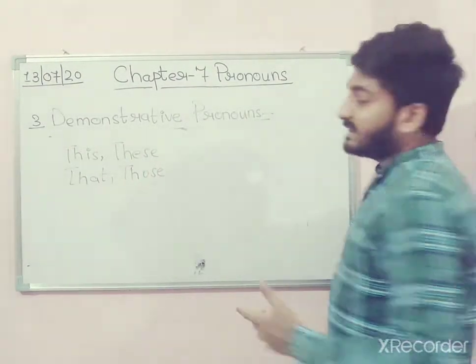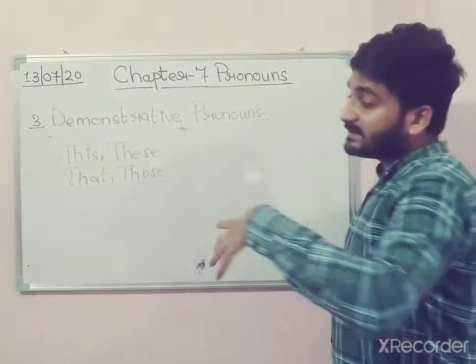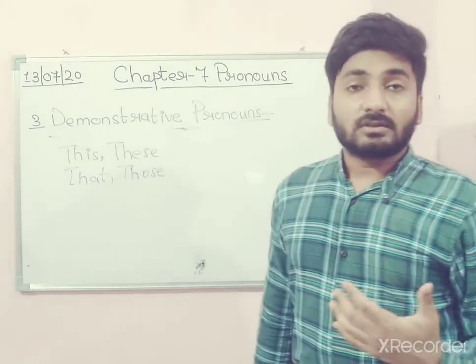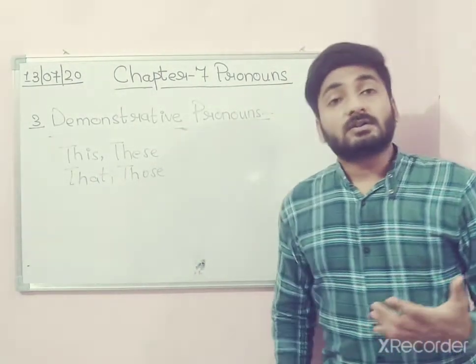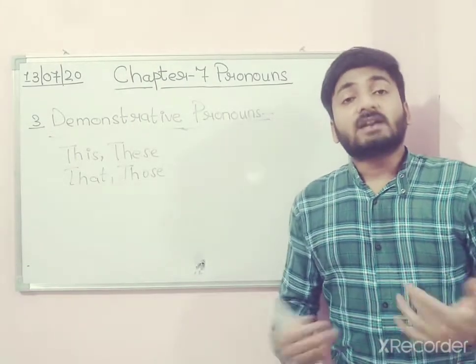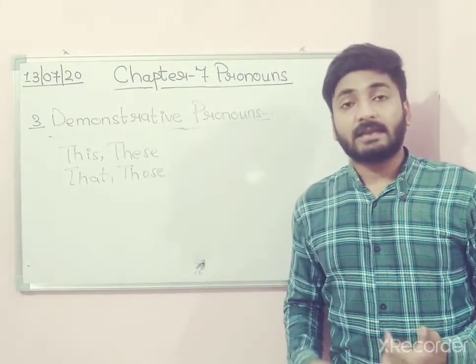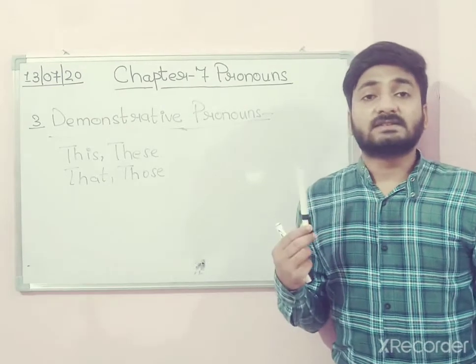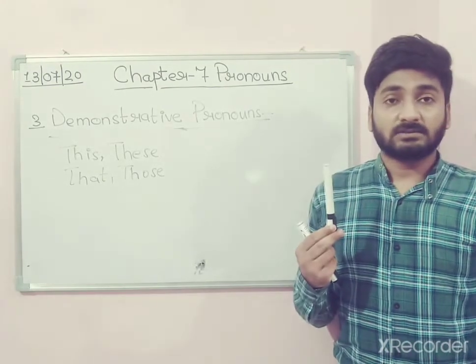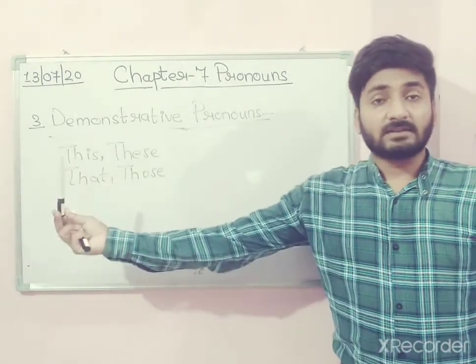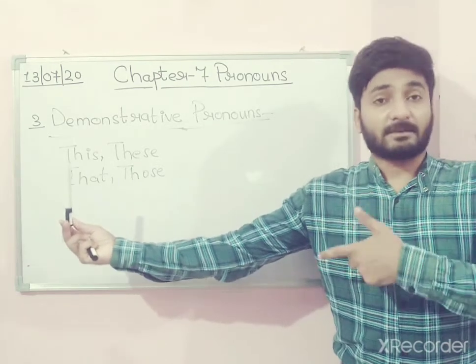What is the difference? This and these belong to the things or the people who are near to us. Like, this is a black marker. If it is far, that is a black marker.